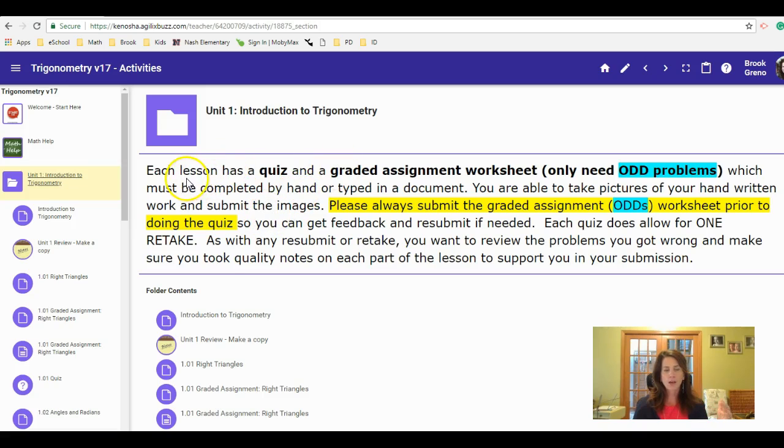The other thing, listed within each unit, is that each lesson has two things, a little different setup than a course you've seen before. Each lesson has a quiz, almost multiple choice, right within the course, and a graded assignment, that Word document or Google Doc you're going to be using. In that graded assignment, you only need to do the odd problems. Feel free to do all of them, but to save you time and focus on the main points, I'm only requiring students submit the odd problems. Take note of that, because sometimes students miss it and the workload becomes a little bigger.